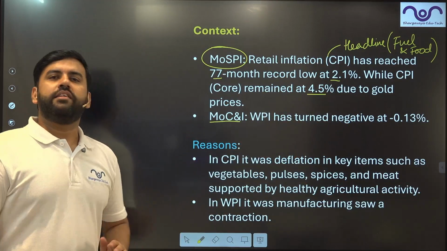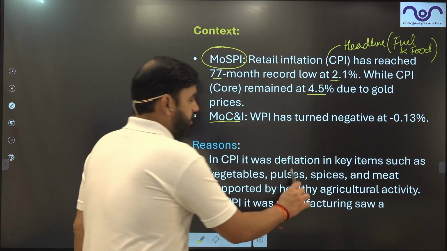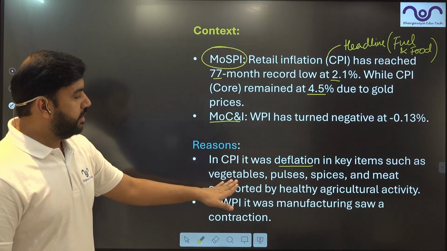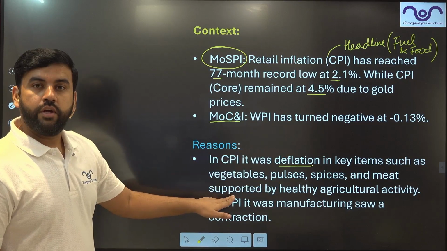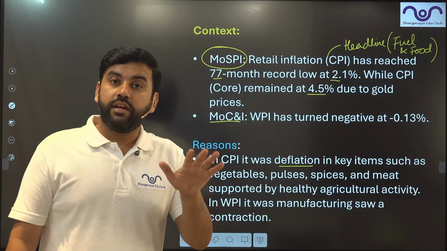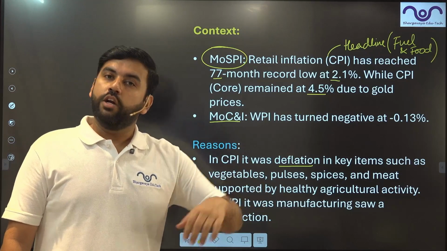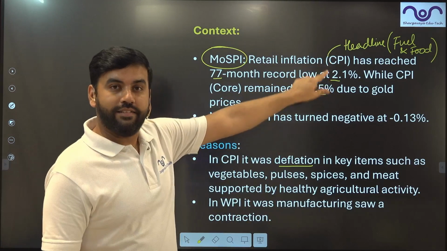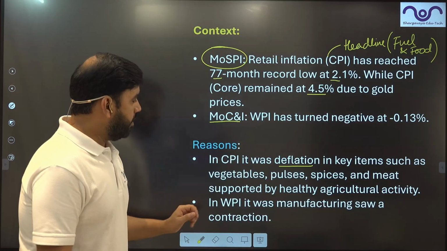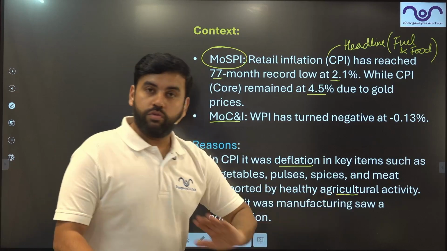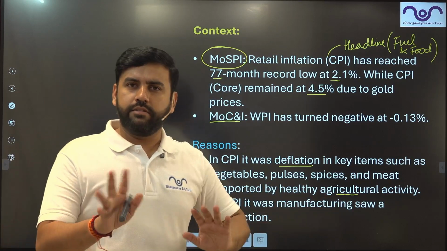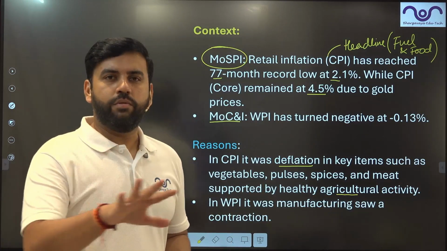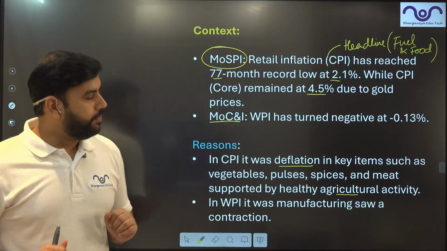Reasons. What are the basic reasons, guys, for the CPI deflation? In CPI, there was deflation in key items such as vegetables, pulses, spices, meat. So the food items, their prices are reducing now. If not reducing, not increasing too much. That's why CPI headline is less and CPI core is more. Healthy agricultural activity. So the monsoon this year has more or less been good, in many parts of India. I cannot say in all parts of India, but in the majority of India, it has been pretty good.